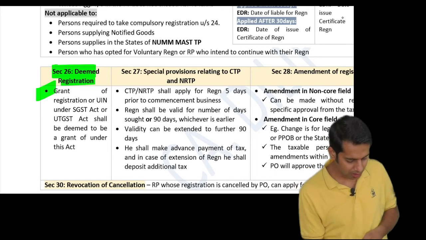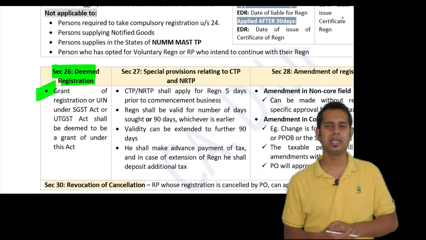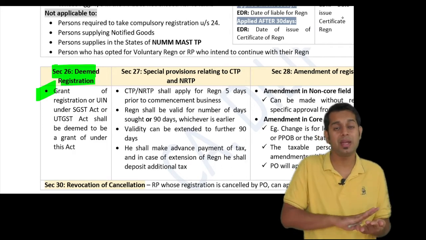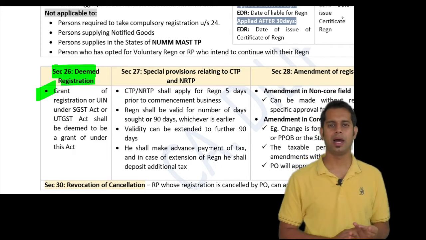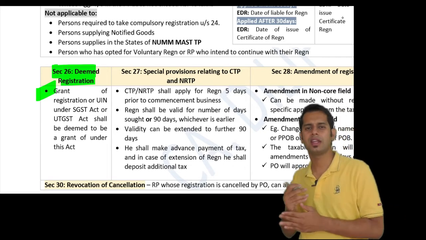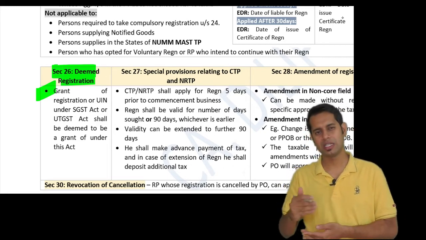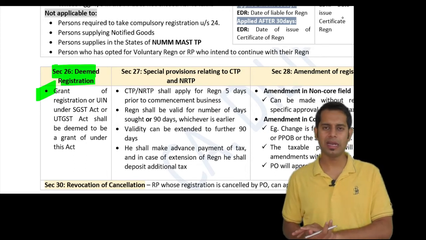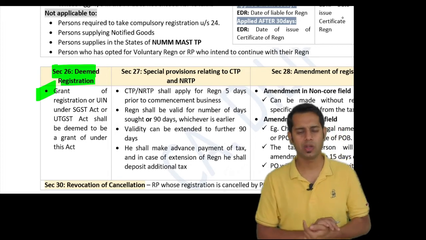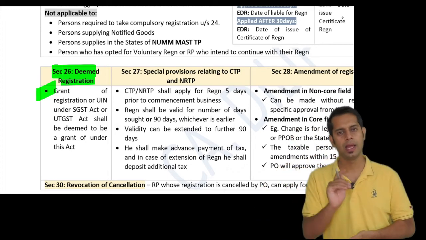What this particular point is telling is, if you have taken a registration under the CGST Act, then it is deemed that a registration is given to you under the SGST Act or UTGST Act or IGST Act. If you have taken a registration under any SGST or state act, then it will be deemed that it is given under the CGST Act also. Similarly, if you have taken registration under the UTGST Act, it is deemed that you have been granted a registration under the CGST Act.